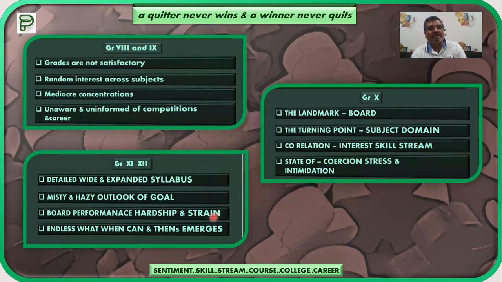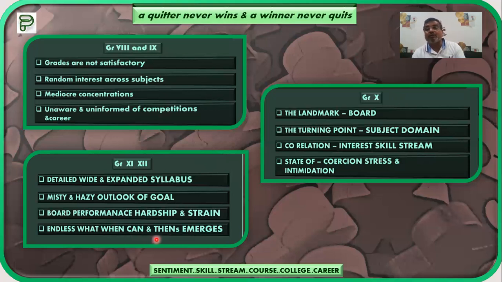Board performance: a strain will be developed, definitely. And there are endless what, when, can, and then kinds of questions in the mind of a grade 12 student. If I am going to opt for this particular undergraduate course, then what will happen in the future? What kind of job will I have? What might be the salary I will be receiving? What are the chances of promotions? All such different questions.